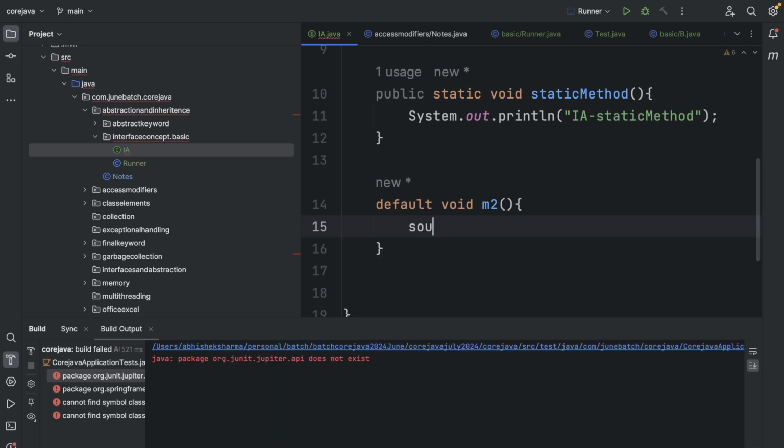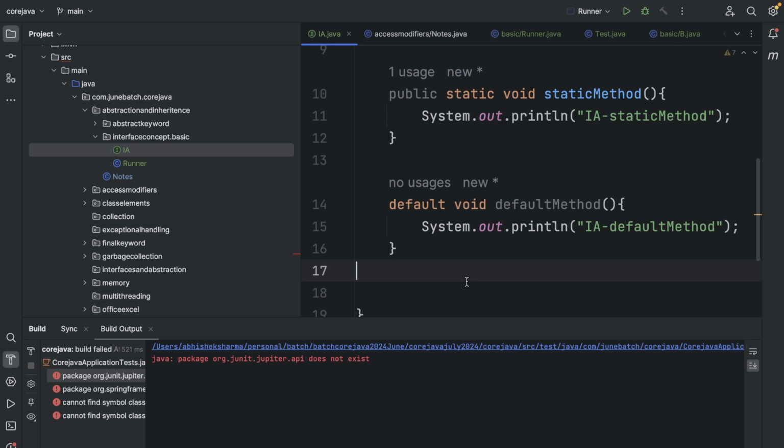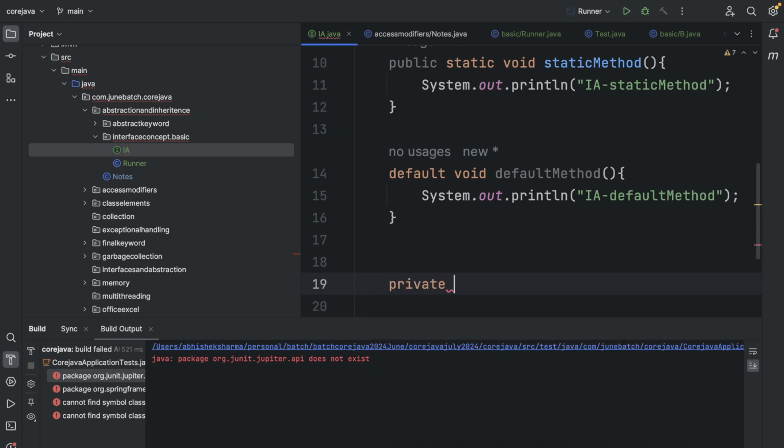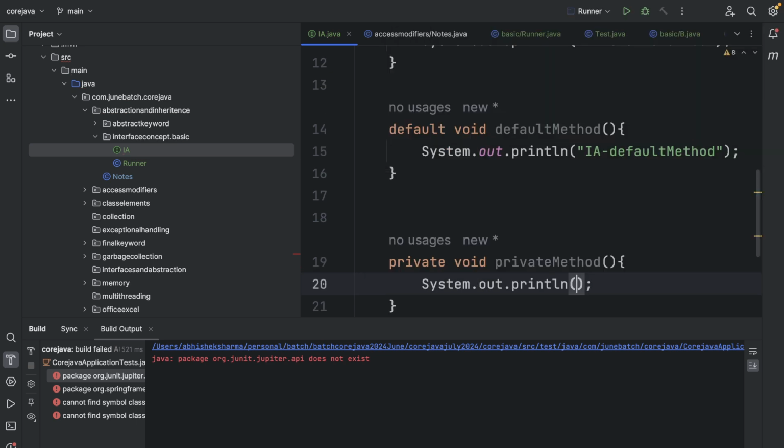So default, let's just put it and write that default, okay, IA default, let's change them to default method, and the same thing with private void private method, and sysout IA private method.